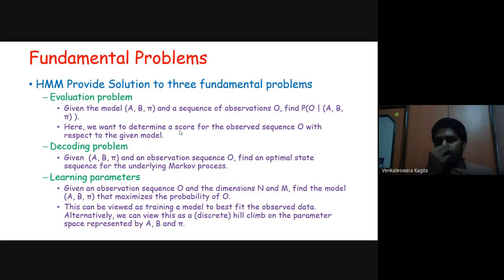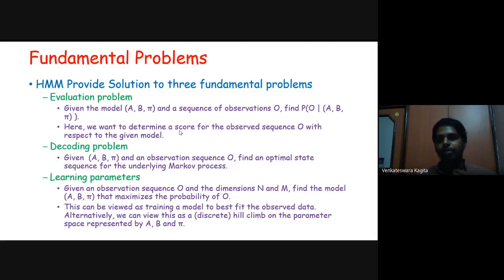To summarize, HMM provides solutions for three fundamental problems, that is the evaluation problem, the decoding problem, and learning parameters. The evaluation problem is: given the model A, B, pi, that is theta, and a sequence of observations O, we are interested in finding the likelihood of the observation sequence given A, B, and pi, that is the transition probabilities, emission probabilities, and prior probabilities.